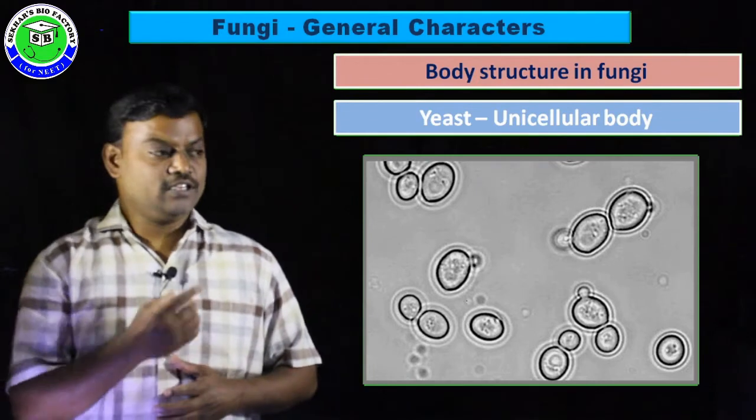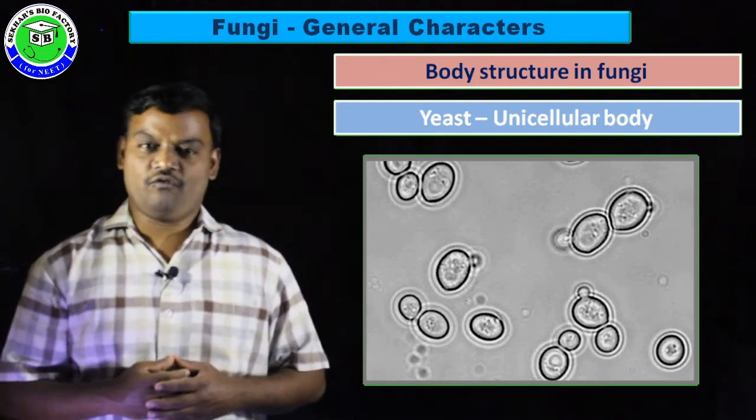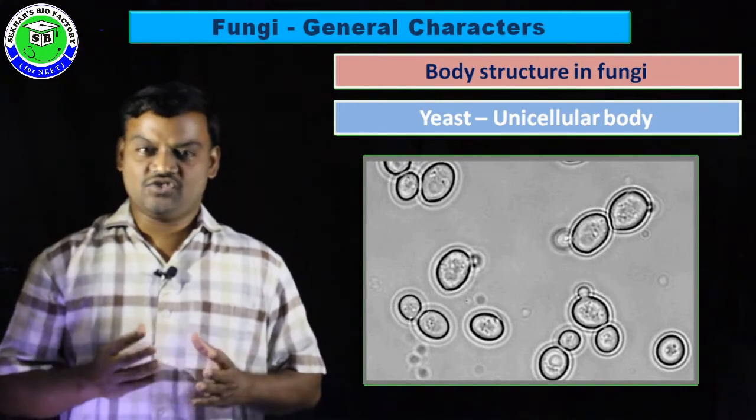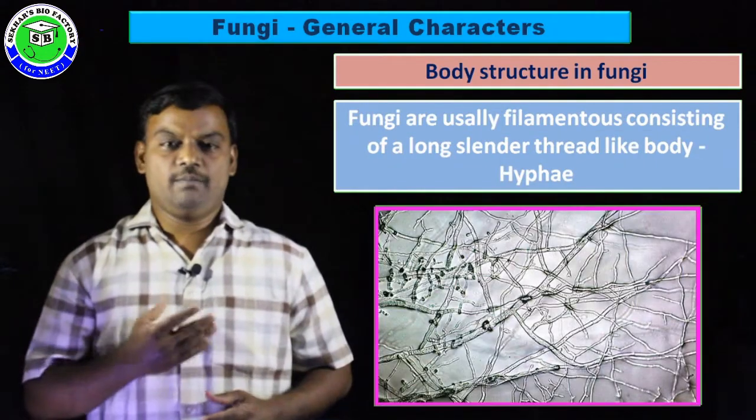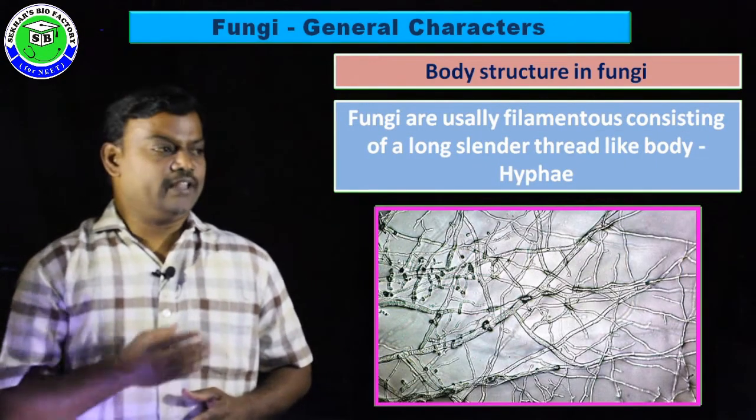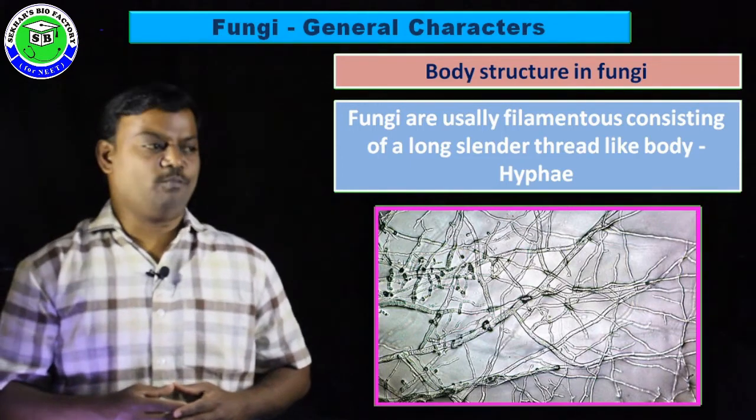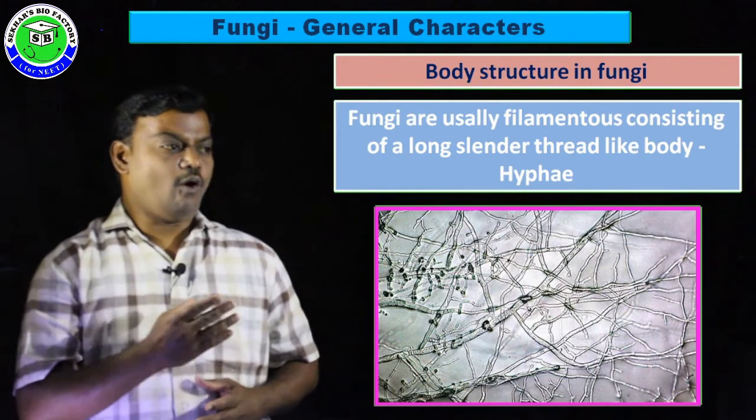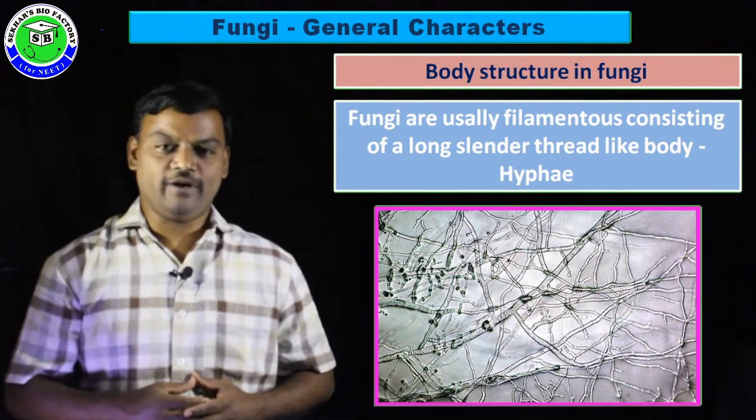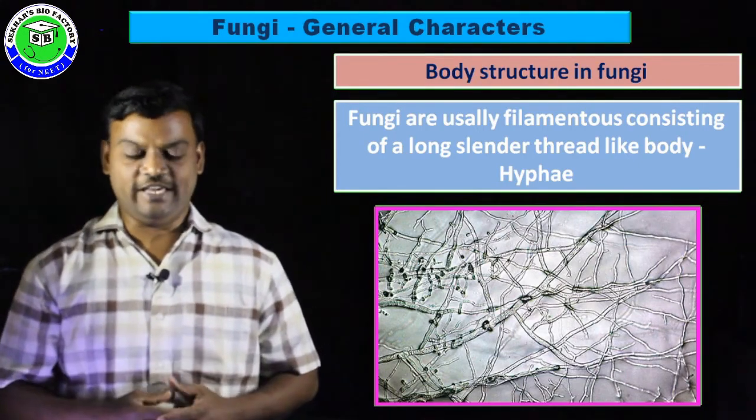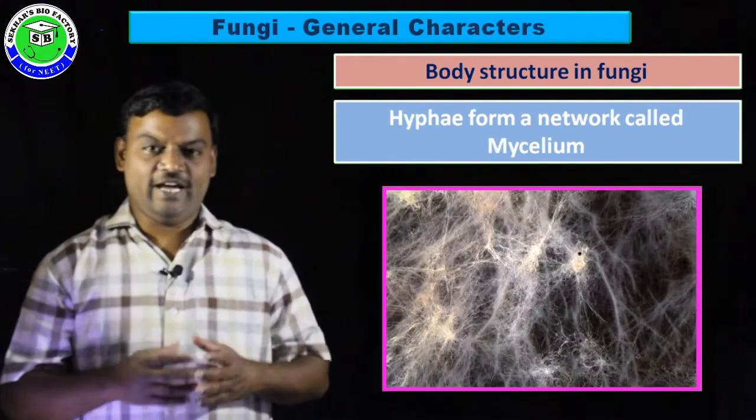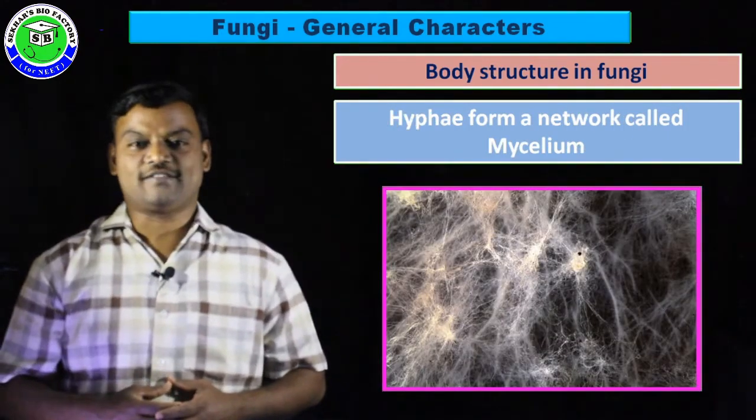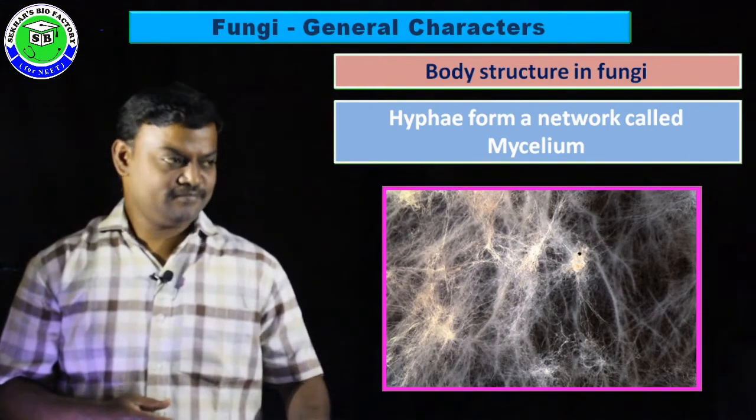When you observe the body structure in fungi, except yeast, all remaining members have a filamentous body, because yeast is a unicellular fungus having only a single cell in its structure. Most of the remaining fungi usually have a filamentous body, which consists of a long, slender, thread-like structure called hyphae. And these hyphae form a network, and this network is called mycelium.